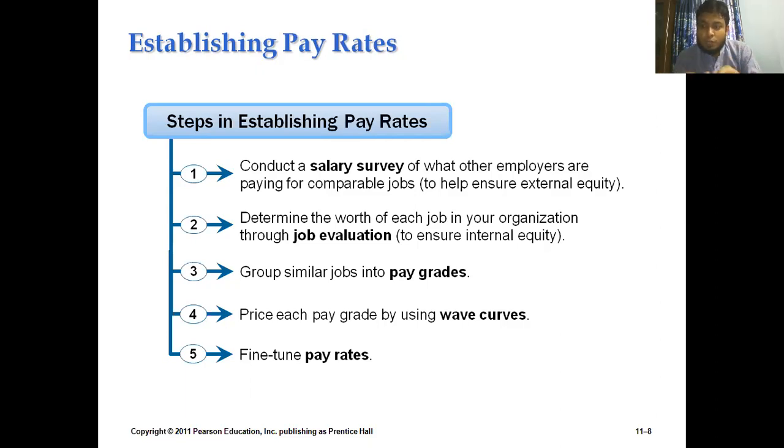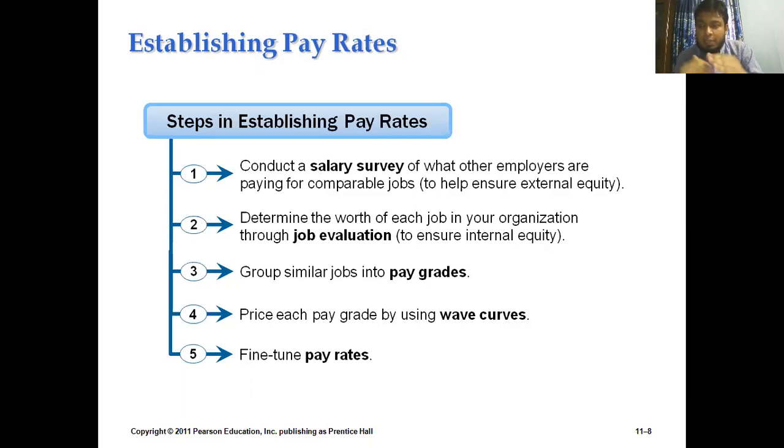So job evaluation is basically measuring the value of a job, measuring the requirements of a job. That means whenever we are appointing a person as a financial analyst or accountant in a particular position, at that time we are measuring the value of that job within the organization. When we measure the value or requirements of this job within the organization, it is called job evaluation.